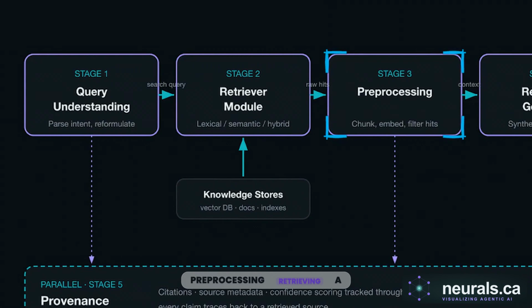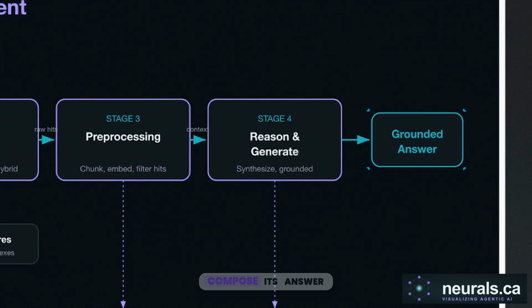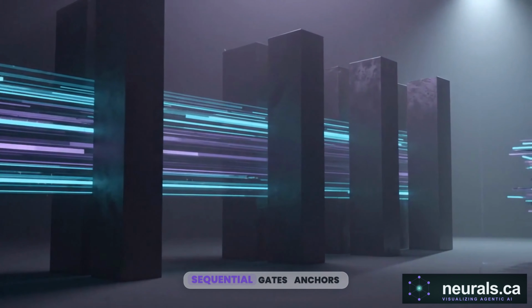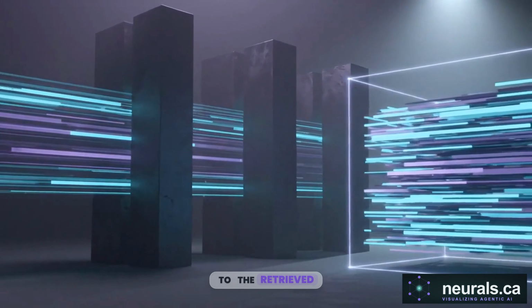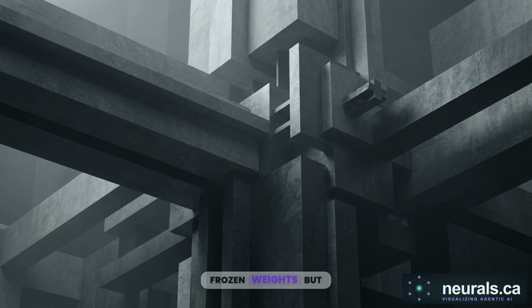Stage 3 is pre-processing. Retrieving a dozen raw hits isn't enough. The agent re-ranks those hits, filtering the noise so only the highest density evidence rises to the top of the context window. In stage 4, reason and generate, the core language model thoughtfully speaks, but it is now mathematically constrained. Its prompt explicitly instructs it to compose its answer using only the retrieved, re-ranked context. Forcing the reasoning engine through these sequential gates anchors the generation phase to the retrieved evidence, preventing the model from relying on its internal, frozen weights.